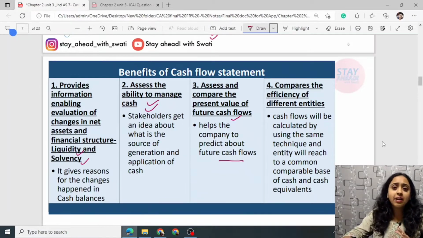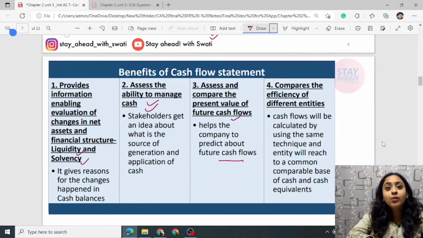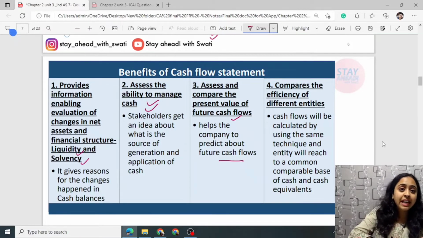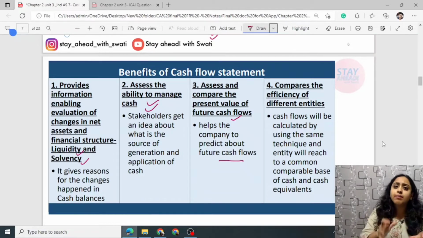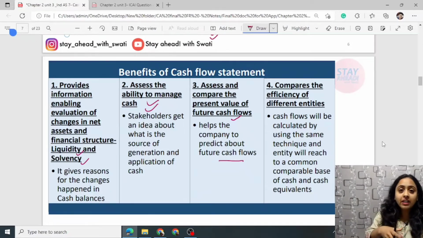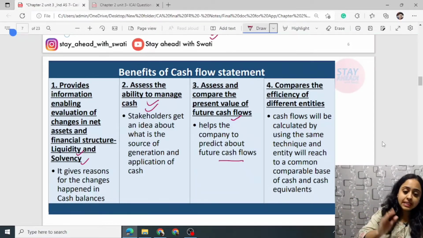And this is very much helpful while you do the due diligence, when you are purchasing or acquiring any other entity. You really need to know that. The owner or whoever is making the deal needs to know what cash flow the entity will be generating and how profitable it will be. Will it cover my cost in the next 1 year or 10 years or 100 years? The owner is really interested in knowing all this. So the cash flow statement solves this, and lets you compare the cash flow position of the current and the previous period, as well as make future predictions based on it.